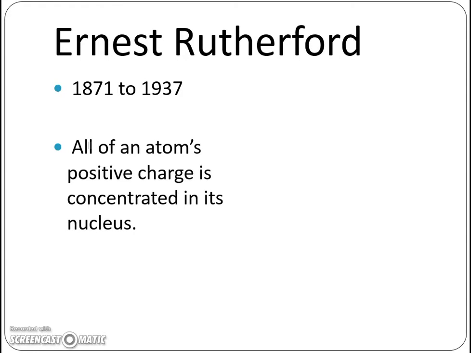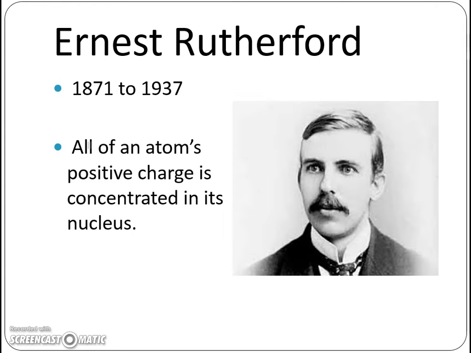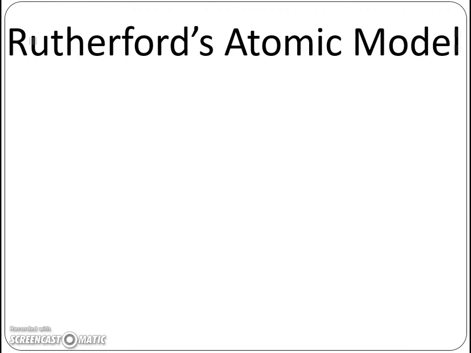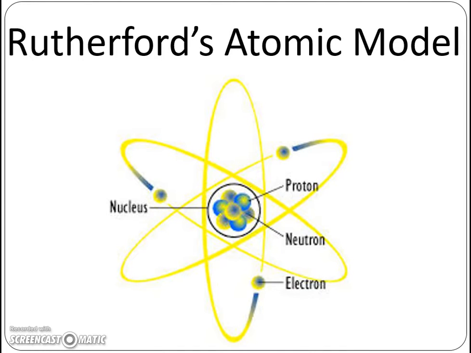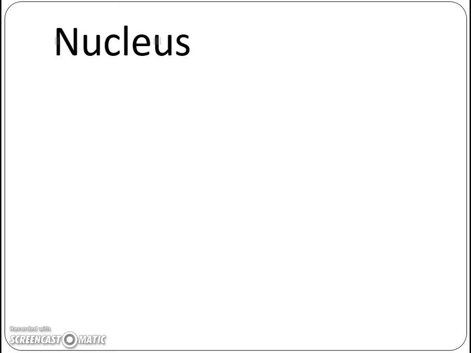So instead of just having this mass that's filled with positive charge and some negatives sporadically placed throughout, Rutherford now states that all of that positive charge is in the middle. So he came up with what we consider to be our atomic model. You have your nucleus, your protons are in there, your neutrons are in there, and you have your electrons orbiting around that in some kind of fashion.